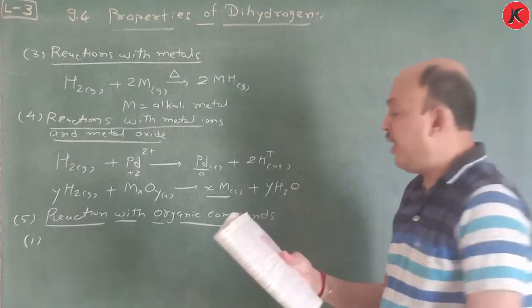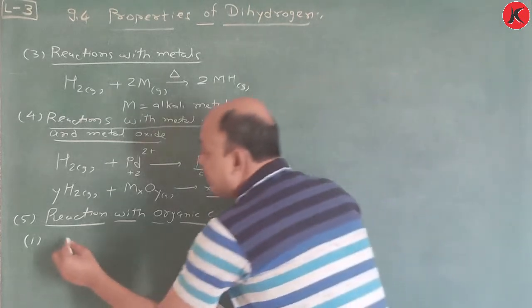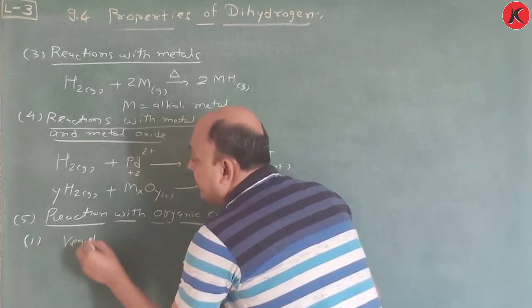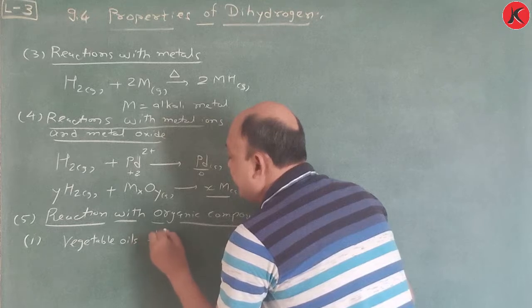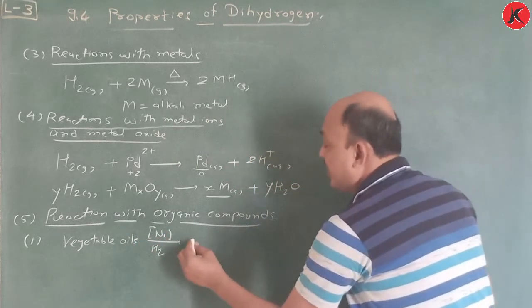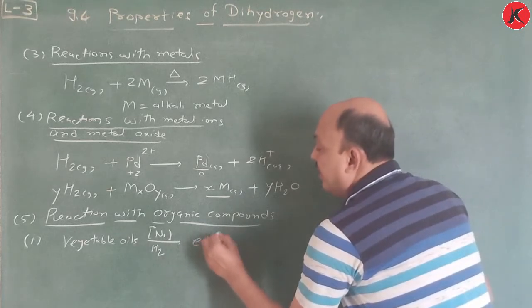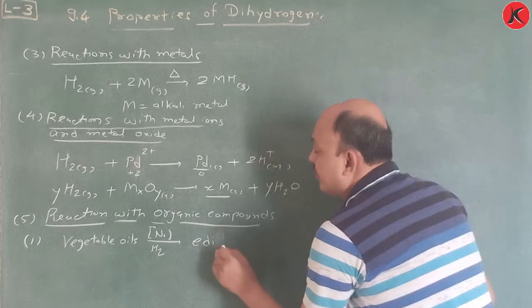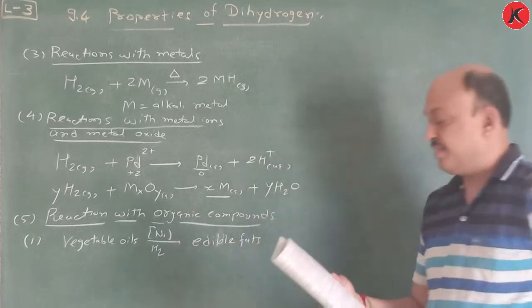hydrogenation of vegetable oils using nickel catalyst gives edible fats. So here, vegetable oils in the presence of nickel catalyst, when they undergo hydrogenation, are converted into edible fats.